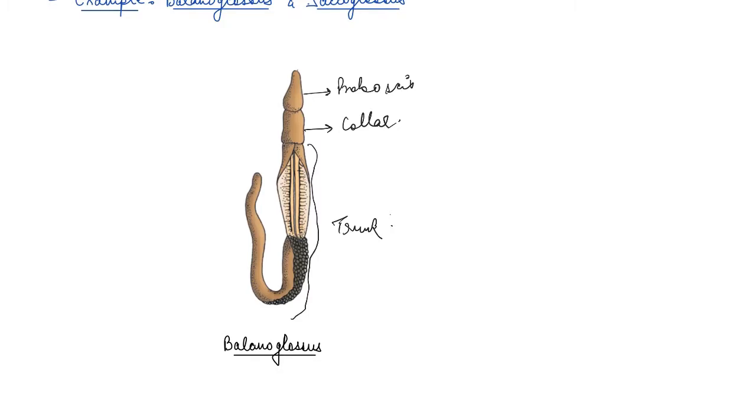Inside you will see there are gills for respiration, so there are gill pores. This basically is the hepatic region. Here you'll find the anus. So this is the diagram of a Balanoglossus.